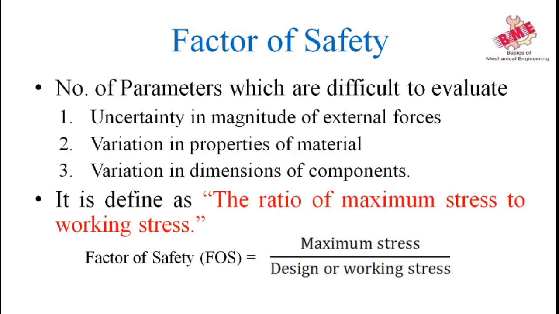For example, a train bogie. A train bogie is designed with 100 berths, but the number of passengers who sit in that bogie is around 500 or more. That factor is taken into account while designing that bogie. That is called the factor of safety.